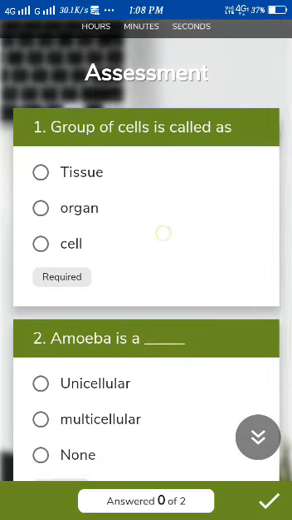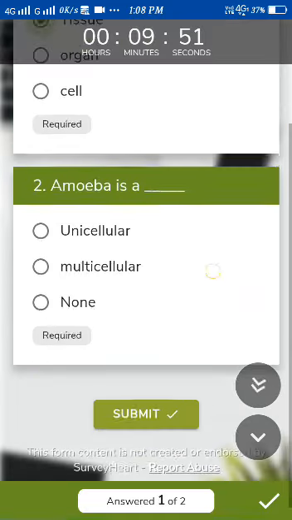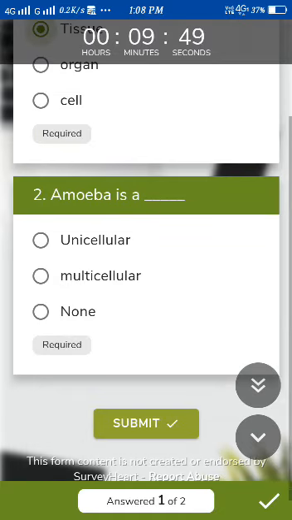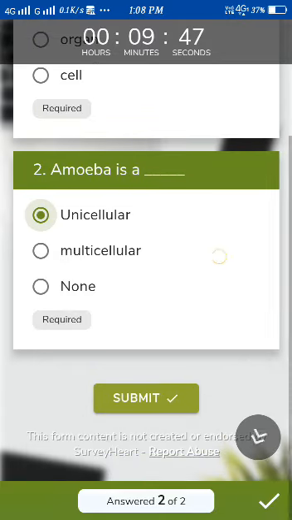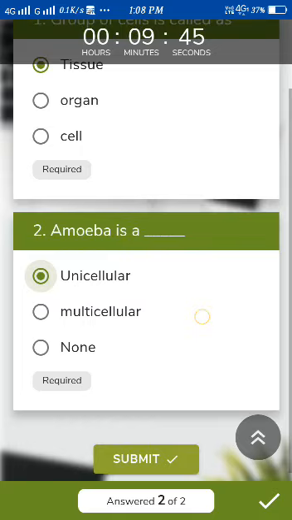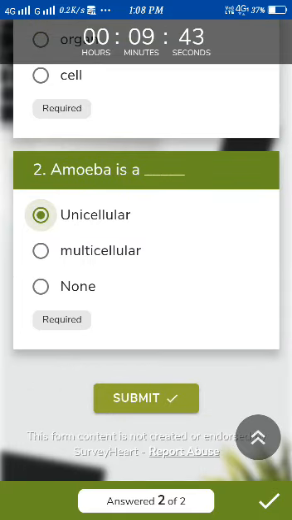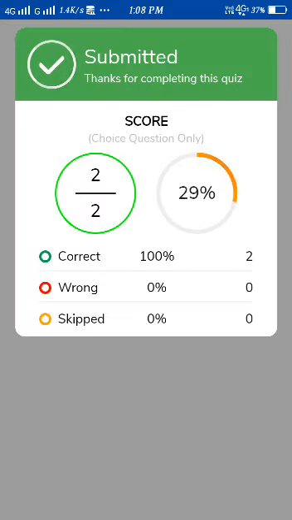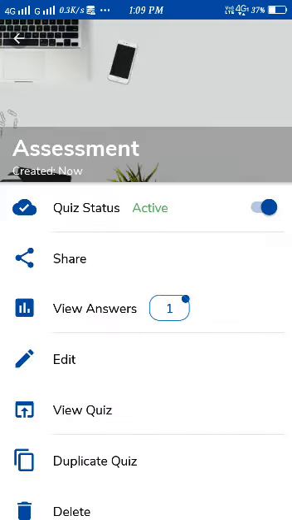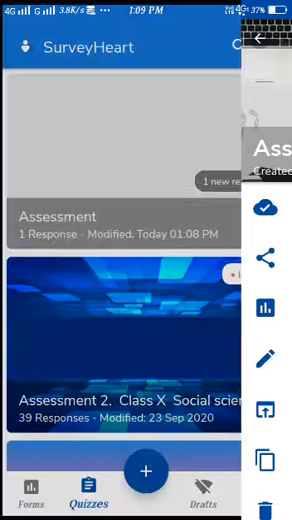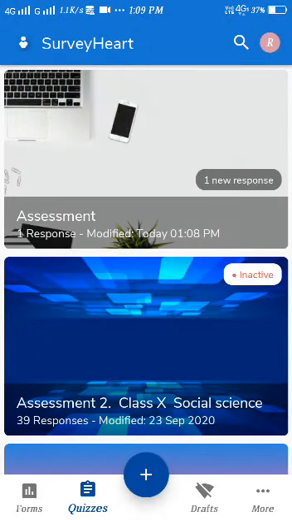Group of cells, I have selected answer B, and amoeba, the answer is unicellular. When the student goes down, he has to submit it. When he submits, he will get such a score: correct 2 answers, wrong nothing, skipped nothing. Once it is submitted, we will receive it in our assessment. So the boy will be submitting, and we have to check it here.